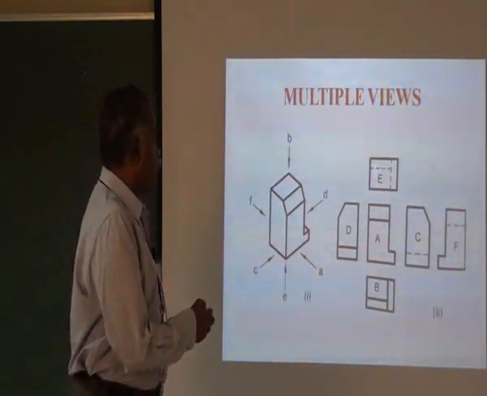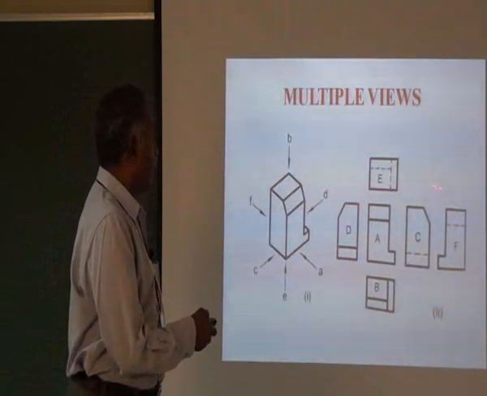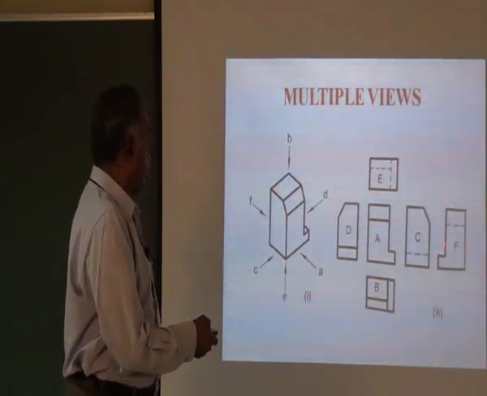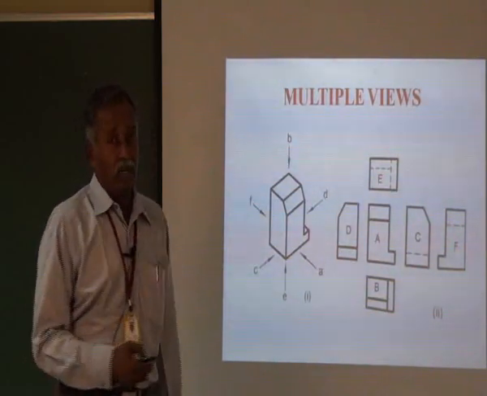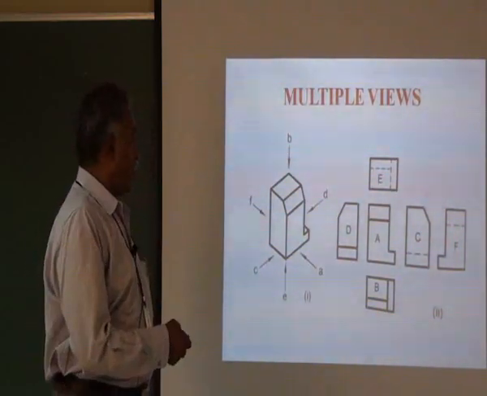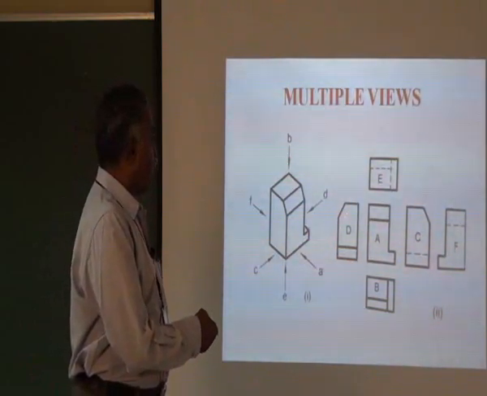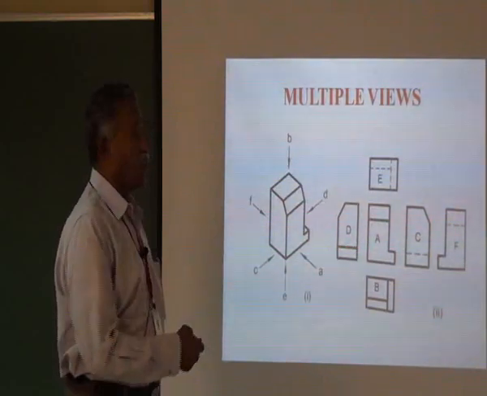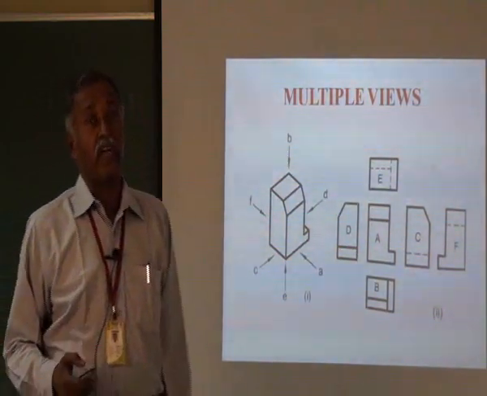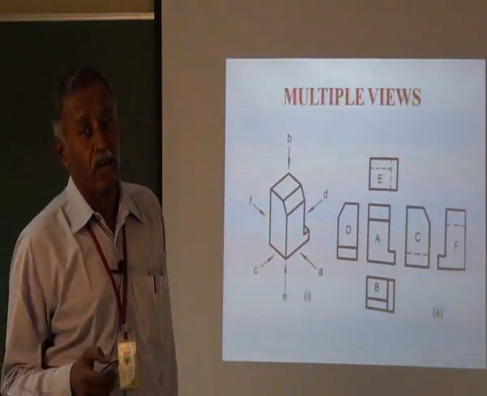Most of the times we don't need the bottom view and the back view. The back view and the bottom view are not considered all the time. Most of the times these 4 views, the front view, top view, left hand side view, right hand side view, will be sufficient to get any information regarding any of the objects.